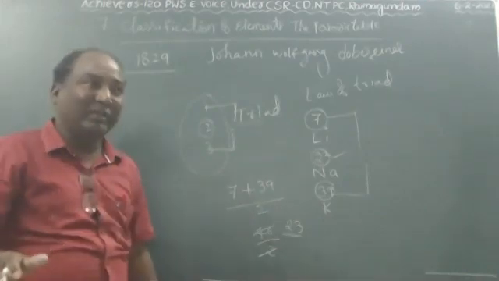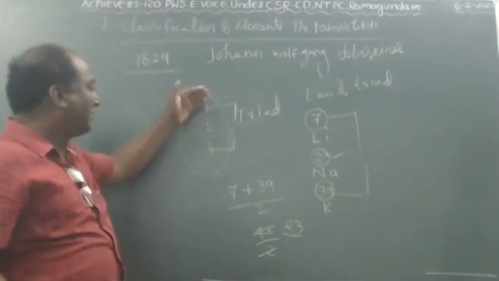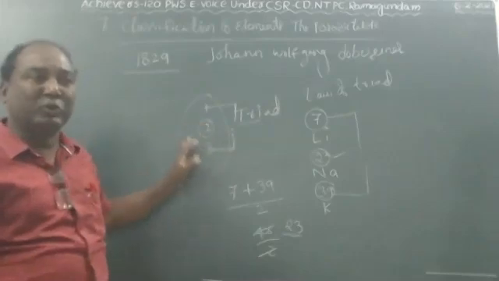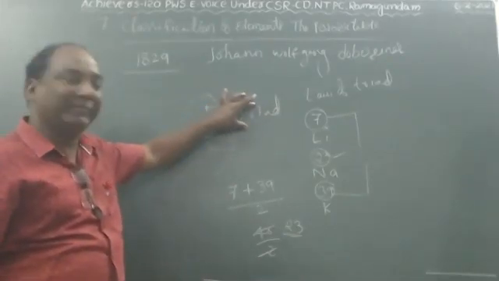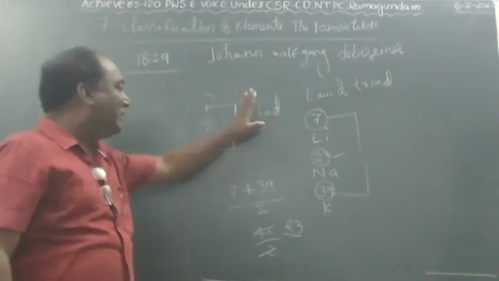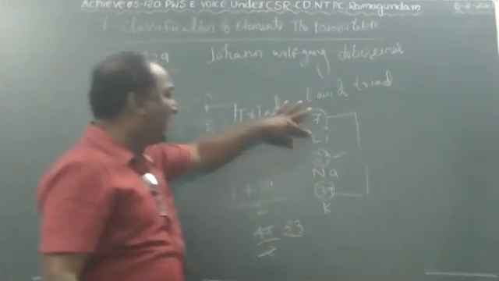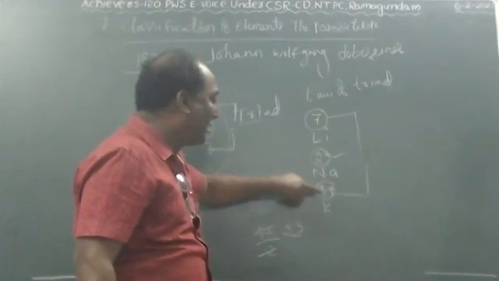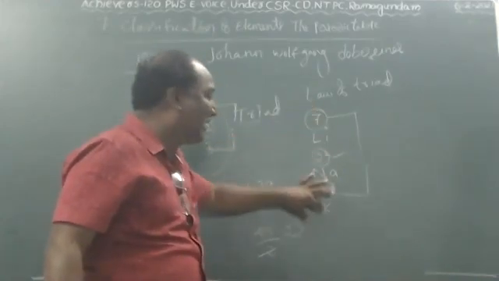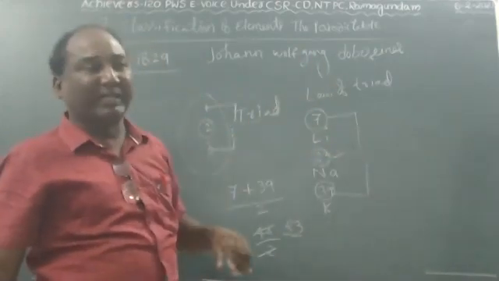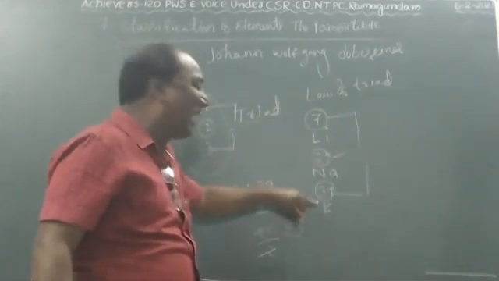Have you understood, children? Döbereiner selected three elements in each group, and the set of three elements is called a triad. Lithium, sodium, potassium is one such triad, and these three have the same chemical properties because they belong to the same group.